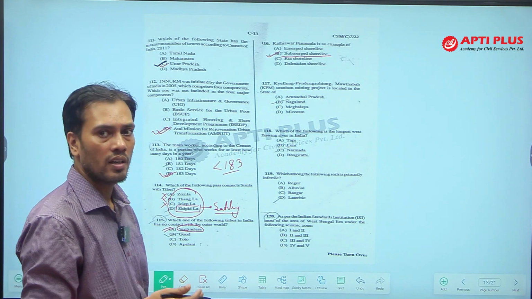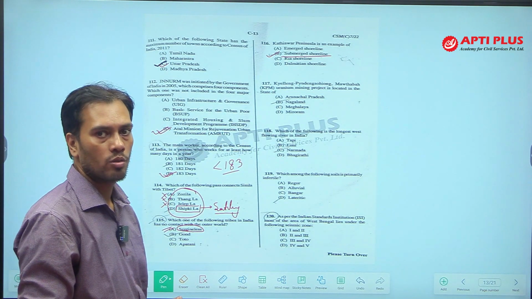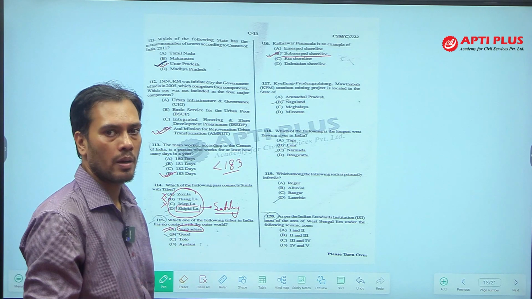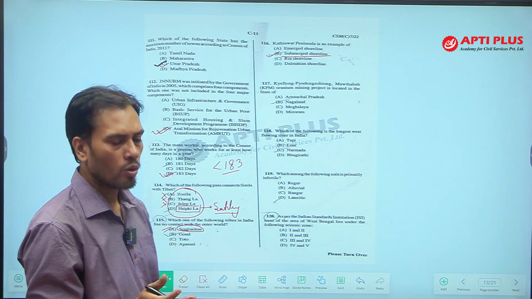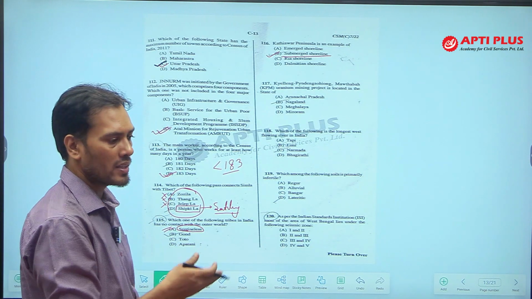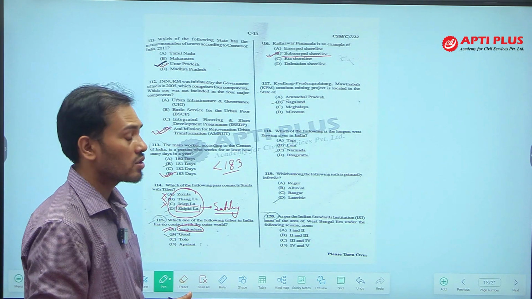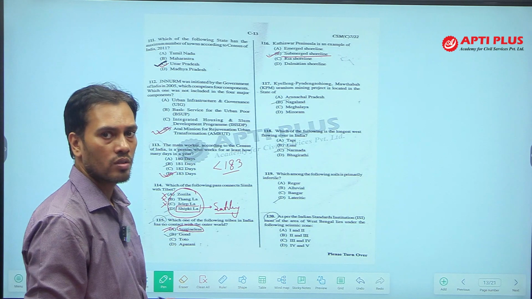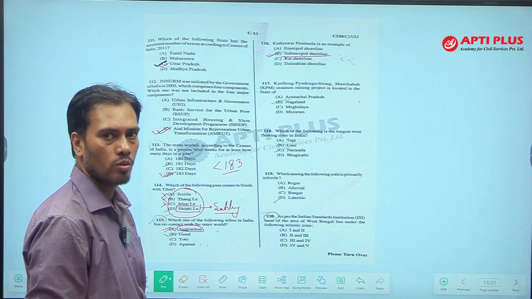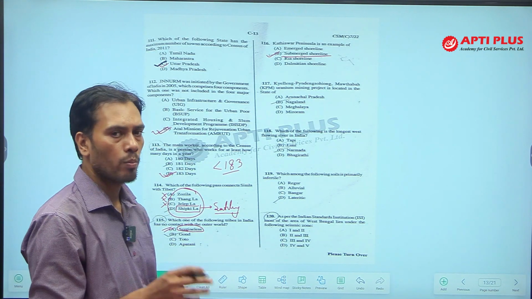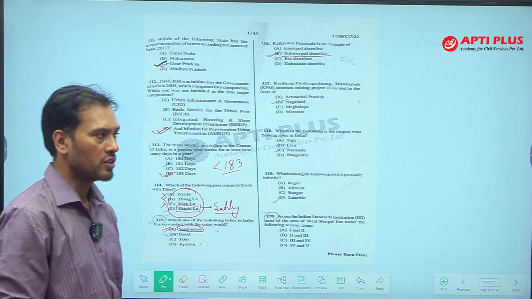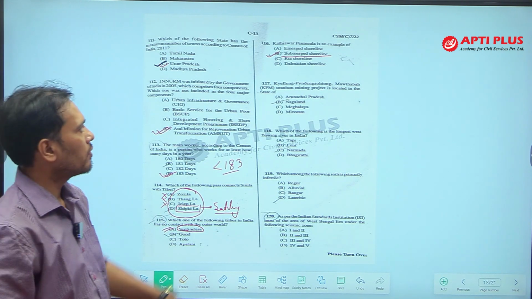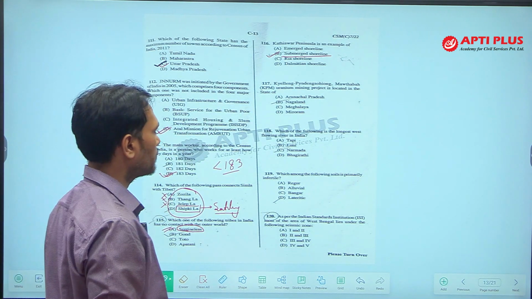An emerged coast is when the coast, due to tectonic activity, is raised upward. So, the east coast is more or less an emerged coast and the west coast is more or less a submerged coast, but the Kerala or Malabar coast is an example of a composite coast, which has experienced both emergence and submergence. So, the answer to 116 is submerged coast.